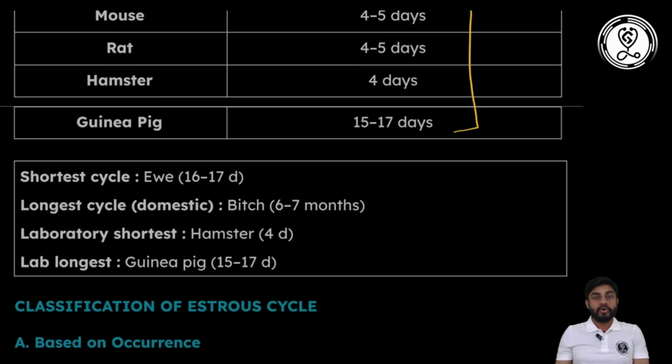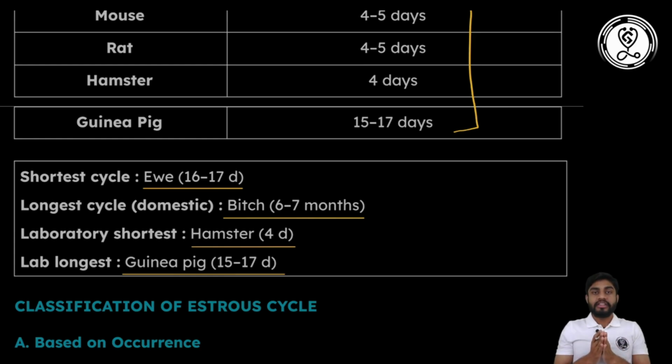In short, the estrous cycle is shortest in ewe among domestic animals, but among lab animals it is shortest in the hamster, lasting 4 days. In domestic animals, bitches have the longest estrous cycle, and in lab animals the guinea pig has the longest estrous cycle. This is very, very important because every year they ask questions on this point.